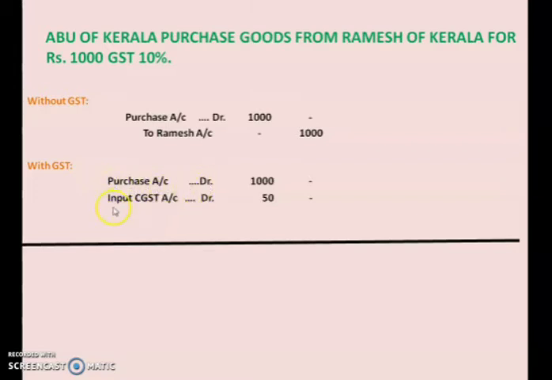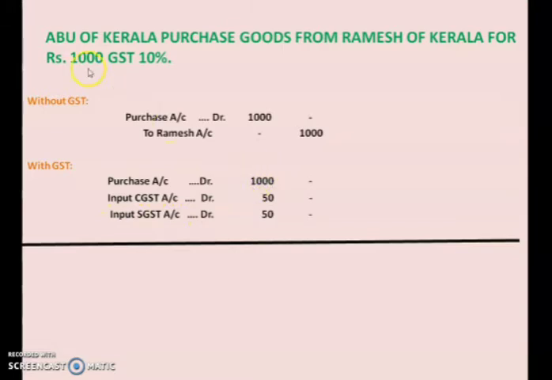Furniture account debited, input CGST account. If you are paying the rent, what will you write? Rent account debited, input CGST account. So whenever there is an expense like purchase, furniture, rent, salary, wages, such things will be debited, and input CGST as well as input SGST will be debited.